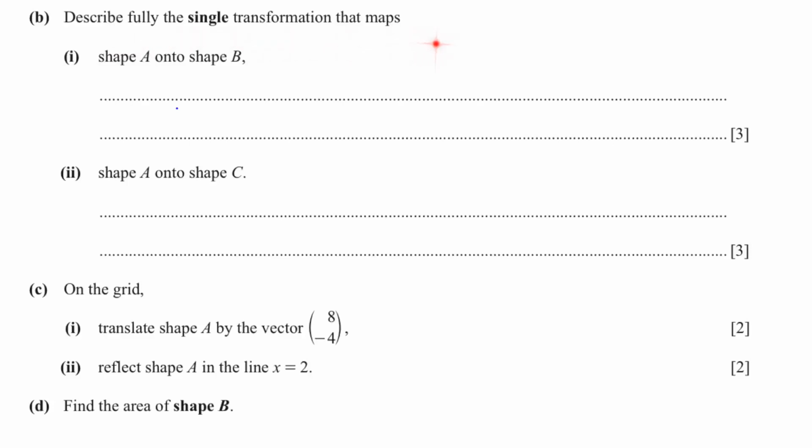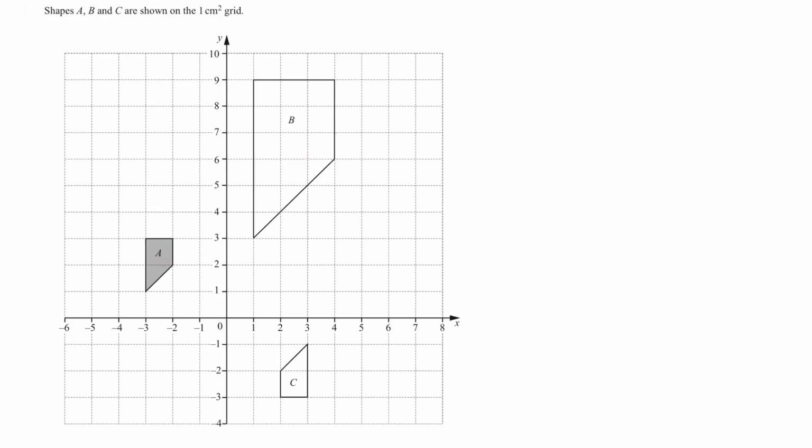B. Describe fully the single transformation that maps shape A onto shape B. We can see that it is enlargement. This size is different, so that tells you it is enlargement. When it is enlargement, you need to write down 3 things. You have to say that it is an enlargement, and you need to also find the scale factor. Choose any one side. I'm choosing this. This is 1 square and this is 3 squares. So what is the scale factor? Scale factor is 3.